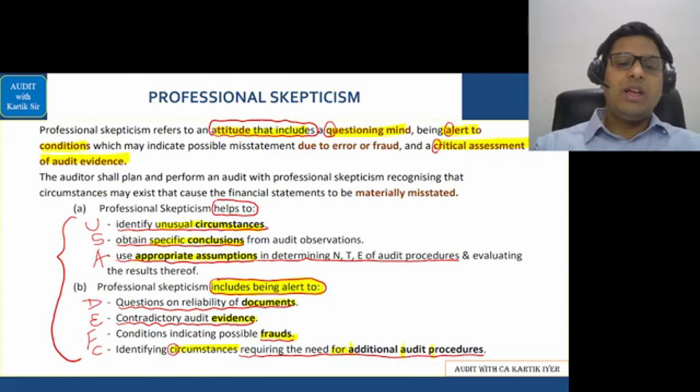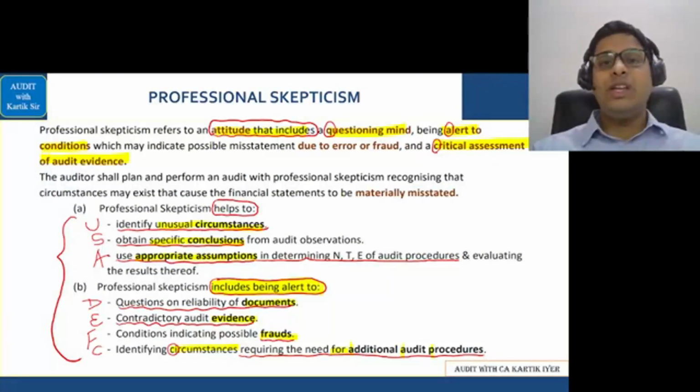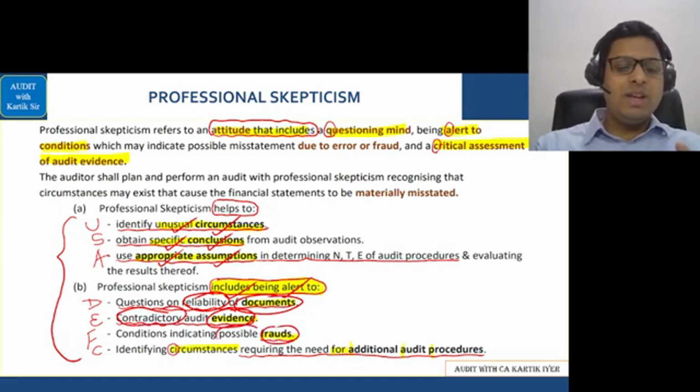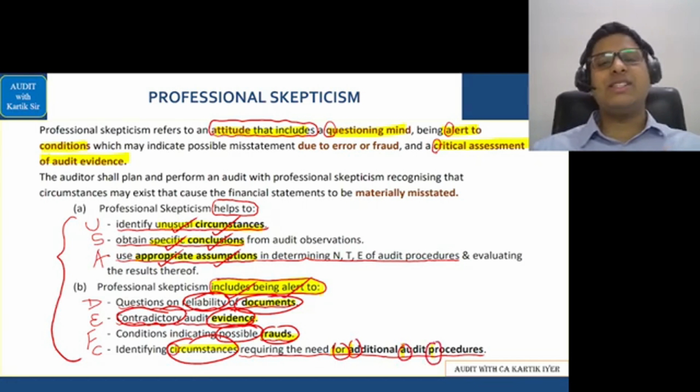Dil hai chota sa choti si aasha, na na na na. Unusual circumstances, specific conclusions, appropriate assumptions, includes being alert to documents reliability, evidence contradictory, fraud possibility, circumstances for AAP. Dil chota sa choti si aasha.